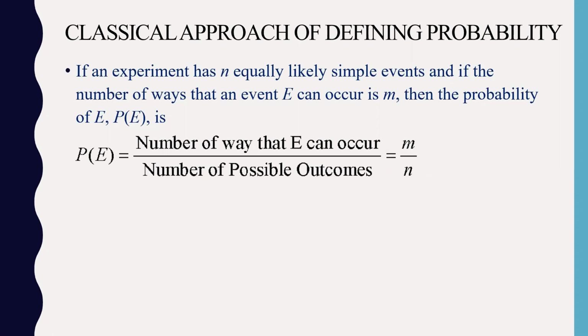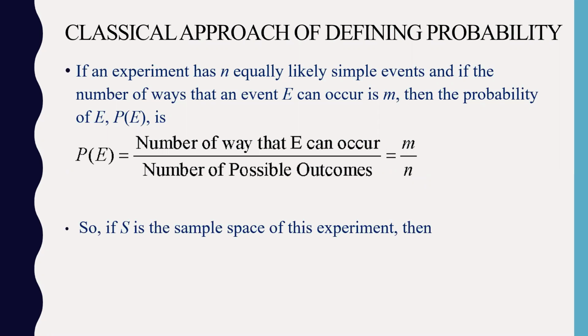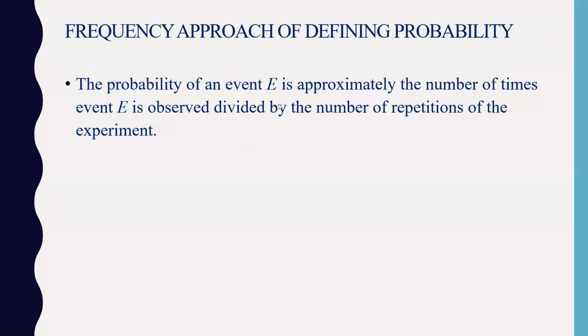Just a quick recall: if S is the sample space of this event, then the probability of the event will be the number of favorable outcomes divided by the number of outcomes in the sample space. This is the classical approach. We also saw examples yesterday.